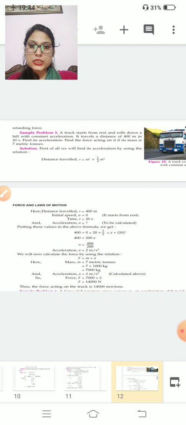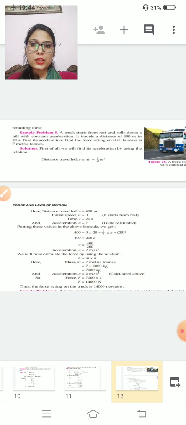Now, a truck starts from rest and rolls down a hill with constant acceleration. It travels a distance of 400 meters in 20 seconds. Find the acceleration and find the force acting on it if the mass is 7 metric tons. First, what we have to find? You have to find acceleration. Here distance is given to you, initial velocity is given to you, time is given to you. What you have to do? You have to find acceleration, with the second equation.